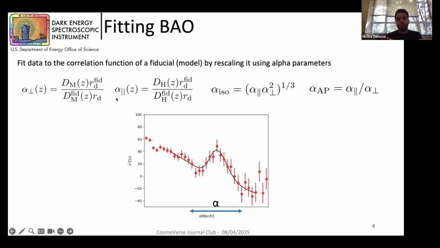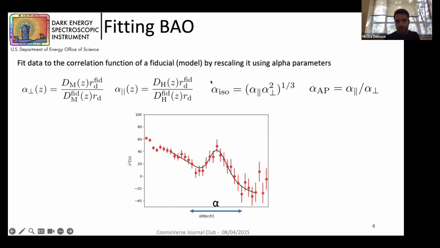We are just rescaling the data to the correlation function, and from this displacement we can obtain information about the BAO scale.